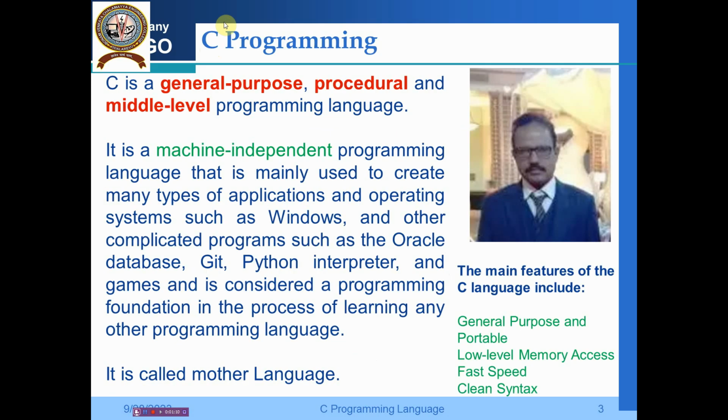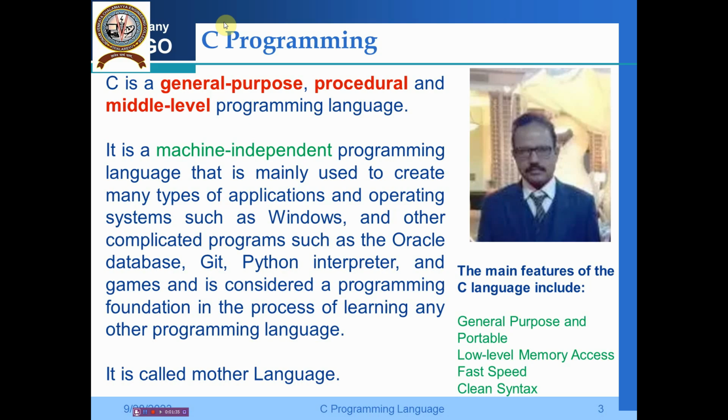We have a number of definitions for the C programming language. We say C is a general purpose, procedural and middle level programming language. So we need to understand what is general purpose, what is procedural, and what is middle level language. It is also a machine independent programming language. That means you write in any machine, it can run in others without any modification.